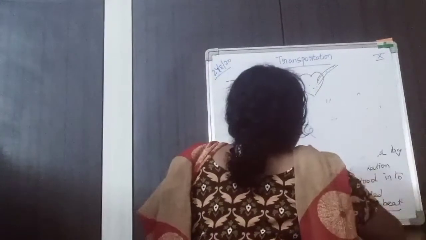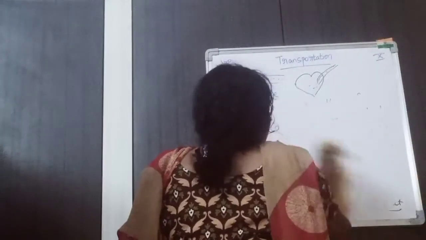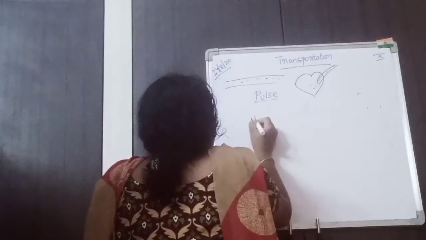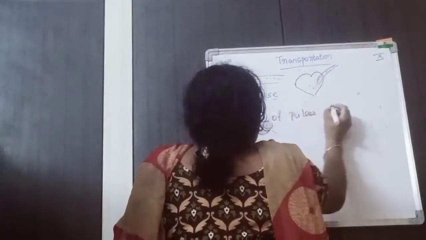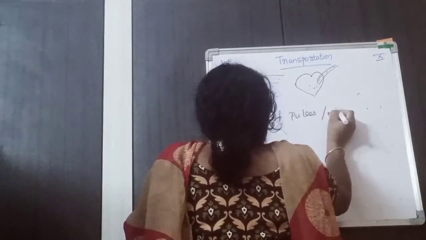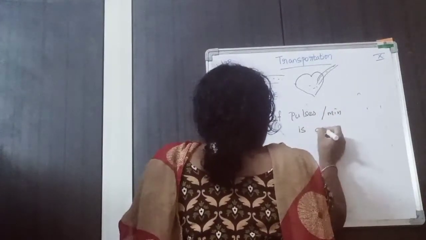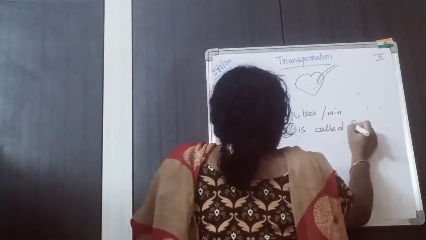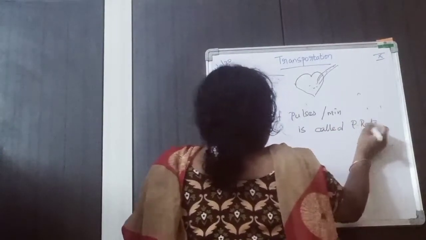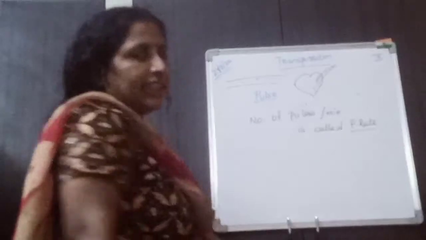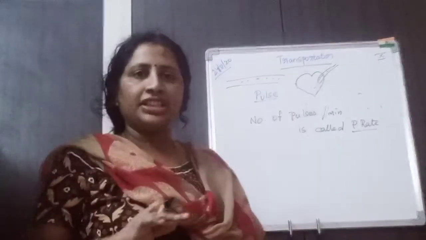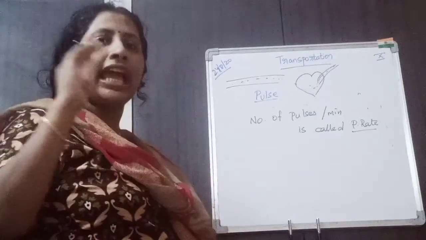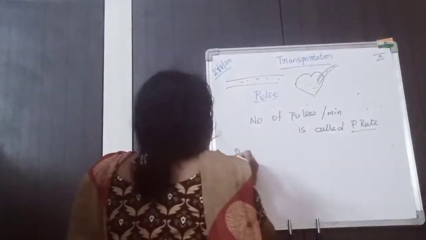So what is pulse rate? The number of pulses per minute is called pulse rate. Okay, the number of pulses per minute is called as pulse rate. So is there any relationship between heartbeat and pulse?